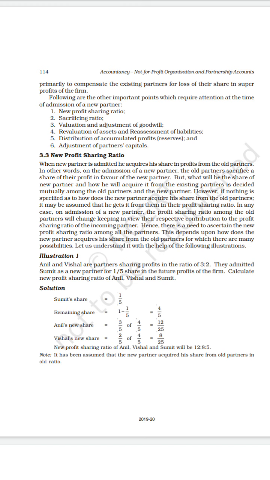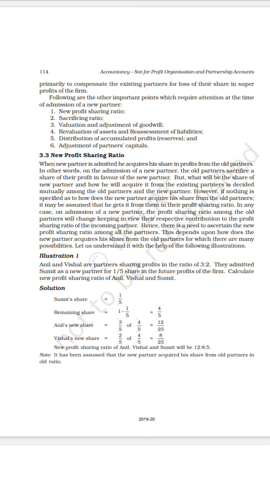Calculate the new profit sharing ratio of Anil, Vishal and Sumit. See the sum. Sumit's share is 1/5. This is already given in the sum. Okay, so what is the remaining share? So 1 minus 1/5. We have to calculate the remaining share. 5 minus 1, balance is 4. So the balance is 4/5. Understood? Sumit's share is 1/5, so the remaining share is 4/5.